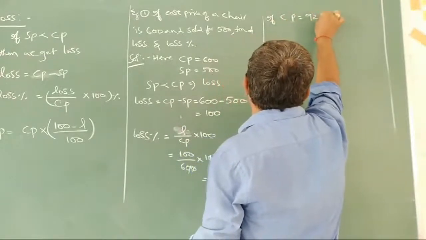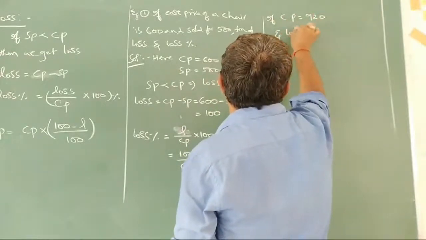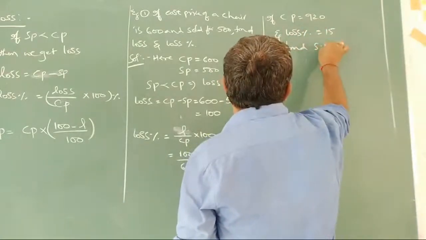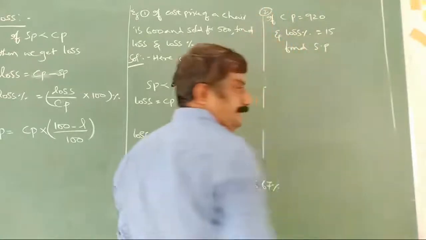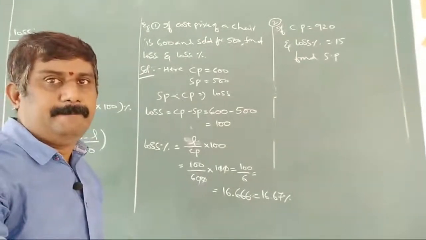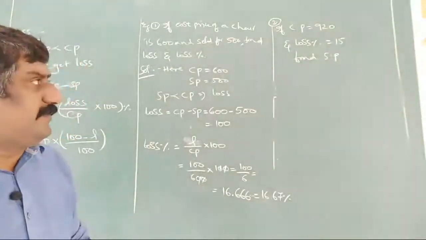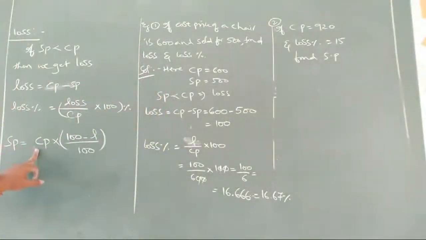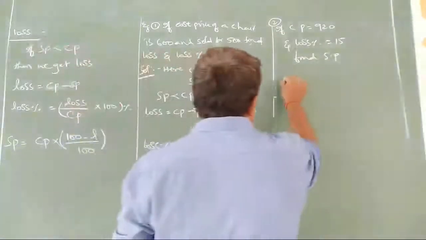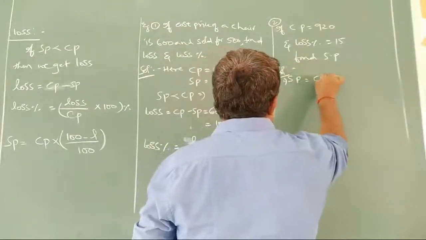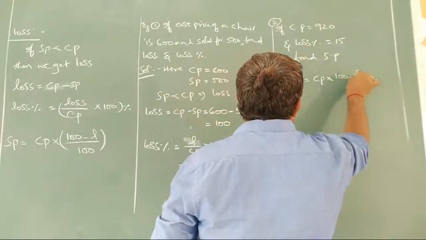If cost price is 920 rupees and loss percentage is 15, find SP. Already we have a formula: SP is equal to CP into (100 minus L) by 100. It is a direct formula to find SP. So directly we are going to find the selling price, which can be given as CP into (100 minus L) by 100.